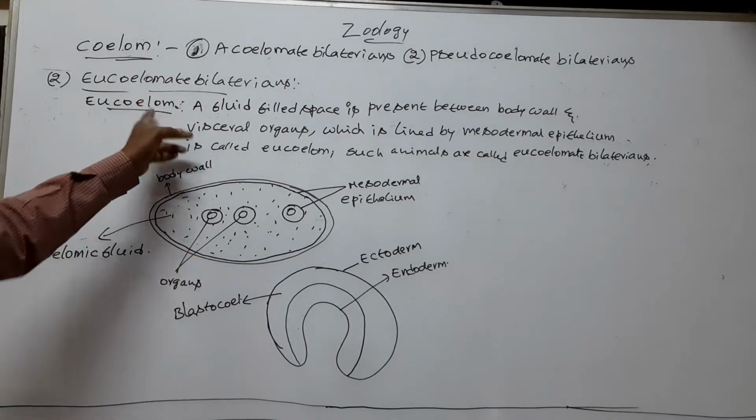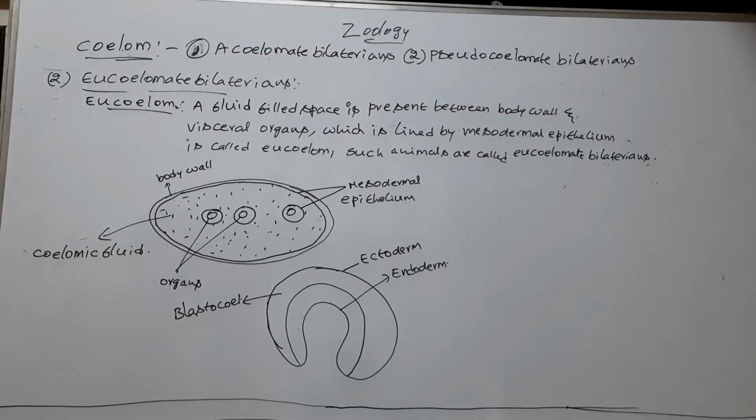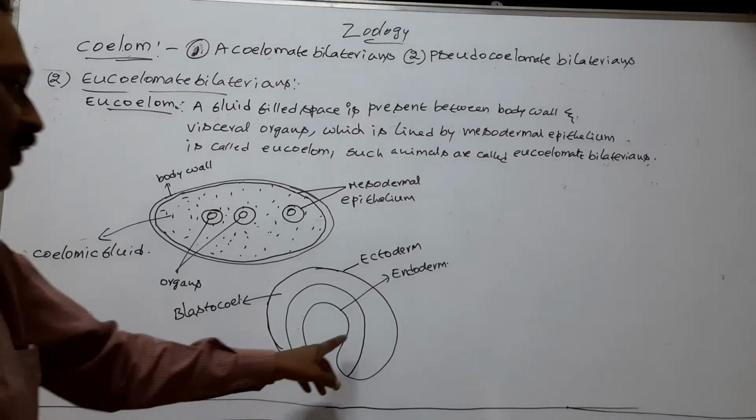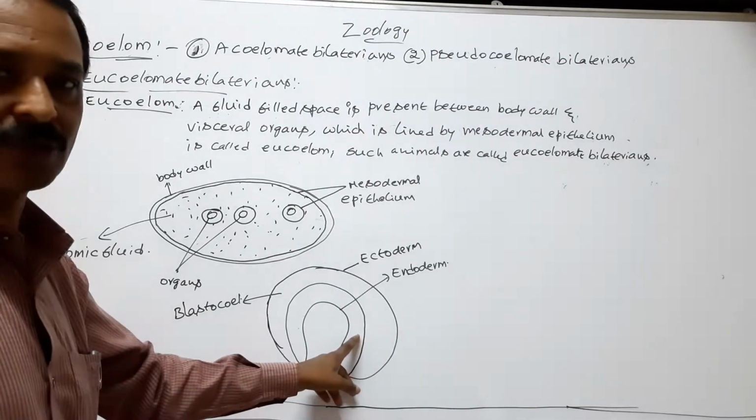In the eucoelomates, two mesodermal layers are formed from the mesoderm.